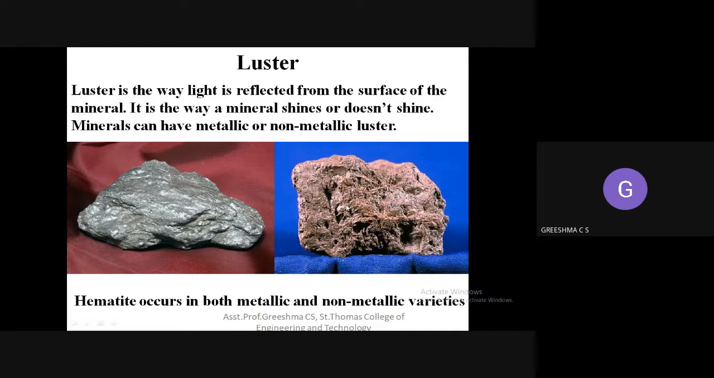If you see this as an example, what is happening? Your light rays will be coming and it will be reflecting back. Based on that, some minerals will be shining and some do not shine. Okay, so that is called the luster property.